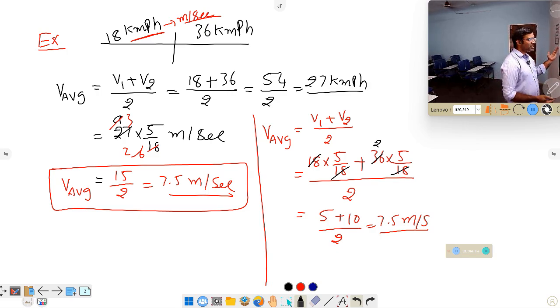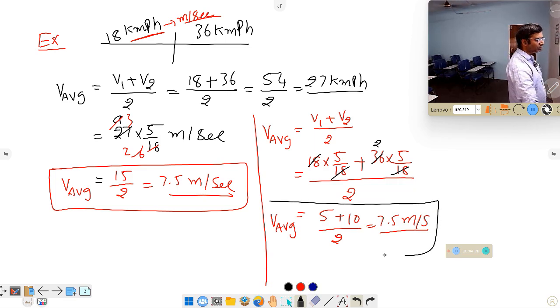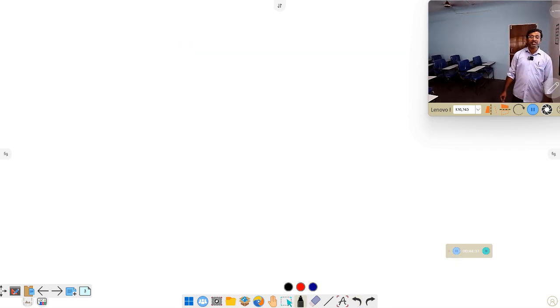So if you do it in this method or in this method, you have to get the same answer, right? So while doing the problem, which is the faster way to solve, you choose that method of solving the problem. Okay, on this one you can do the problems some practice. Next, we are going to discuss unequal time based problem. This is most important, unequal time.